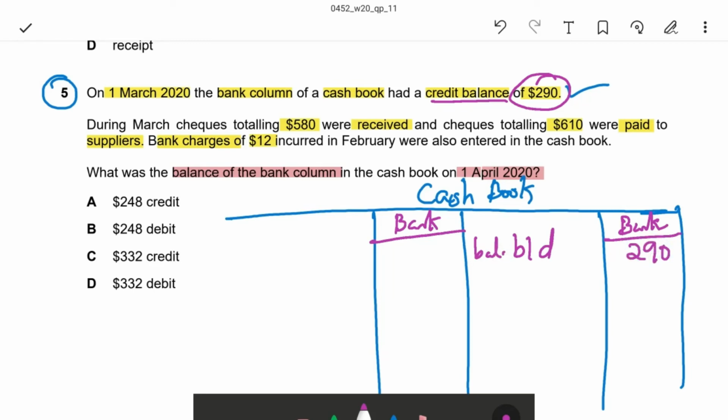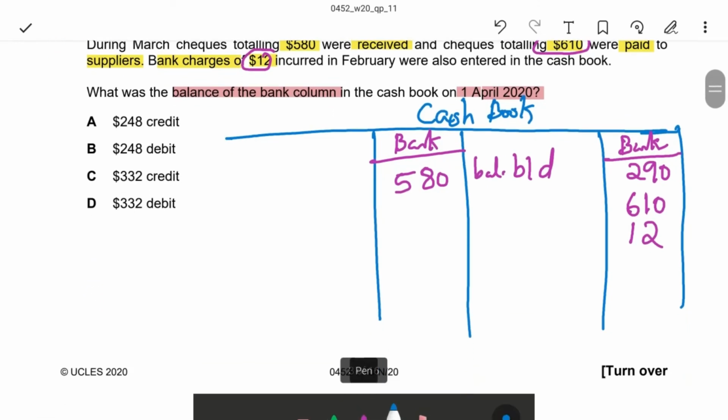Then cheque received. All the receipts are on the debit side of the cash book. So receipt is 580 on the debit side. Next, cheque paid. Payment is on the credit side. Paid 610. Bank charges 12, again bank charges is a payment. Payment is again 12 on the credit side.